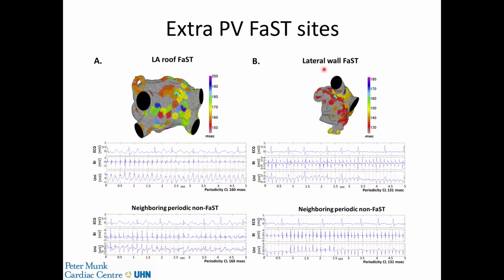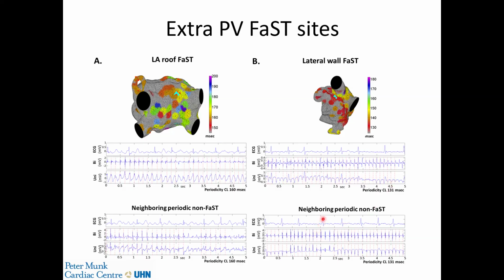This is another example of a FaST site along the lateral wall. This is a left lateral projection, and you see again the red tags indicating FaST sites with periodicity cycle lengths fairly rapid at 130 milliseconds. Here you see the sustained periodic bipolar electrogram, and here you see the corresponding QS unipolars.